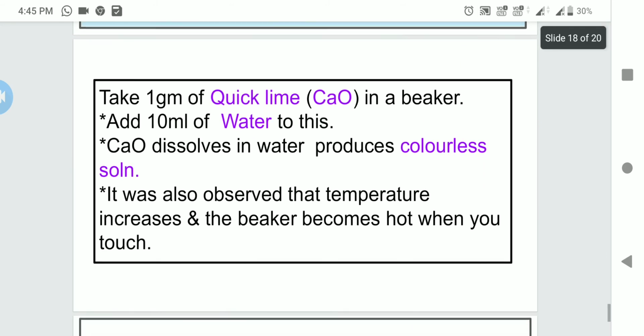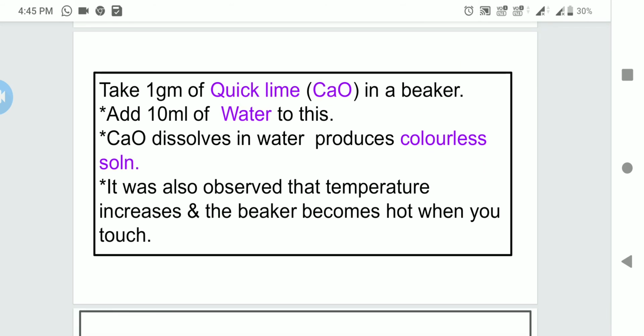Now let's see the third reaction. Take 1 gram of quicklime, that is calcium oxide, in a beaker. To that add 10 milliliters of water. Then this quicklime dissolves in water and forms a colorless solution.